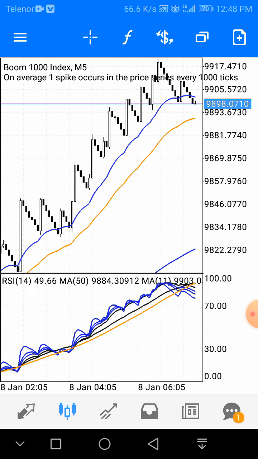Today, I'm going to show you an awesome Boom and Crash index scalping trading strategy. If you want to make a profit on a daily basis from the Boom and Crash index, you must follow our strategy. It's really awesome, we tested it a lot of times, and it's working very well.